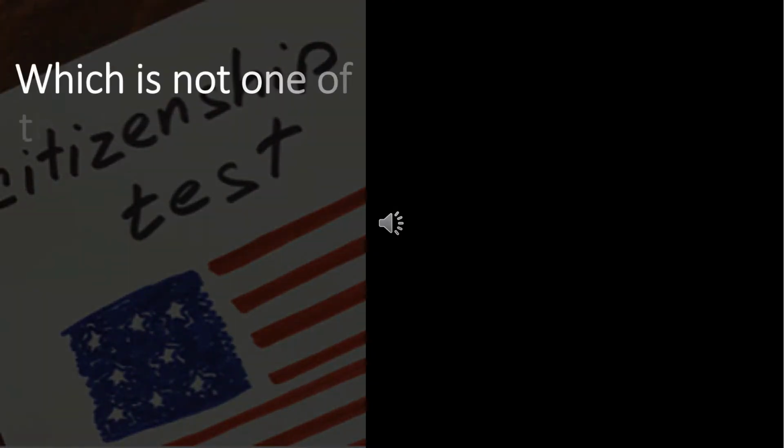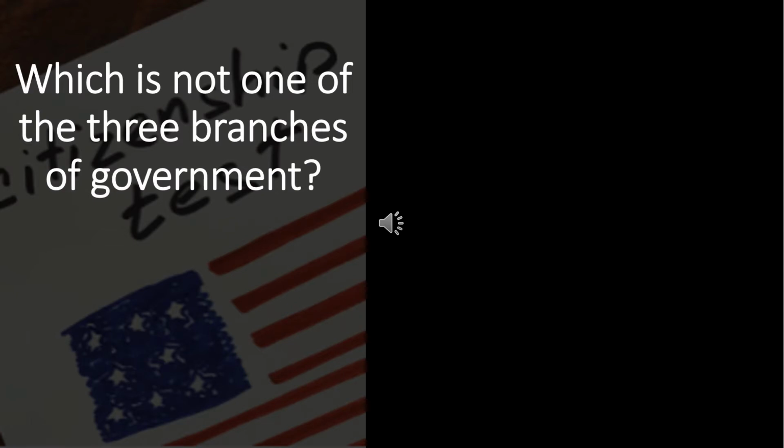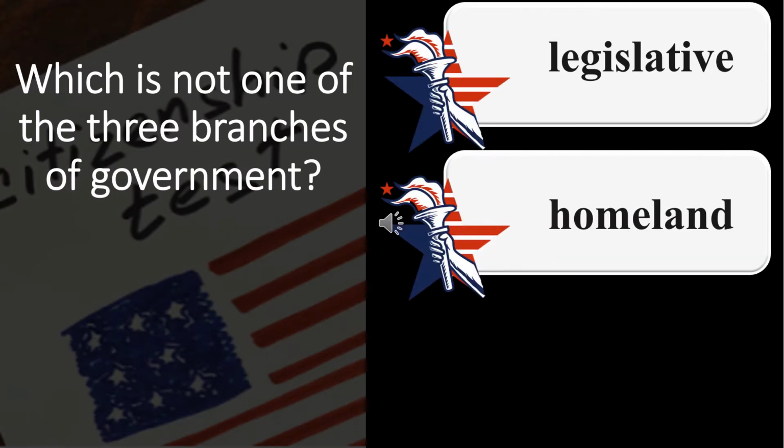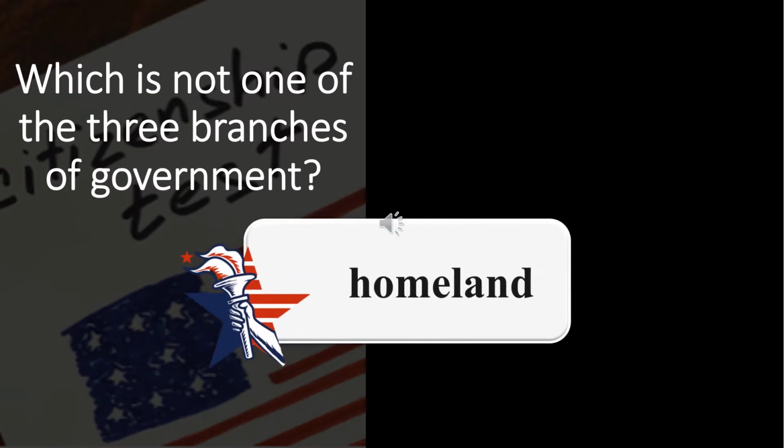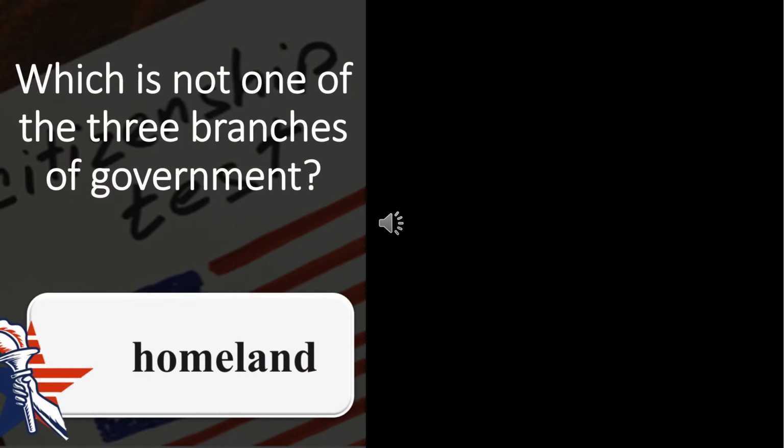Which is not one of the three branches of government? Legislative, homeland, judicial. Homeland. The three branches of government are legislative, executive, and judicial. The legislative branch is authorized to make laws, alter, and repeal them through the power vested in Congress. This institution is divided into the Senate and the House of Representatives. The judicial branch evaluates laws, and the executive branch carries out laws.